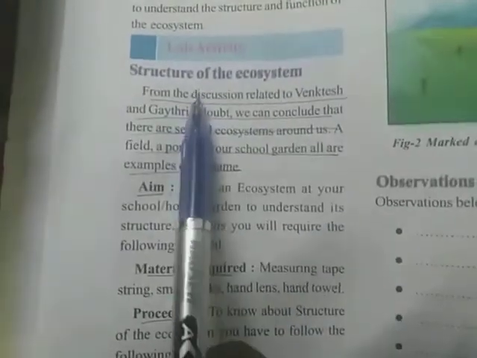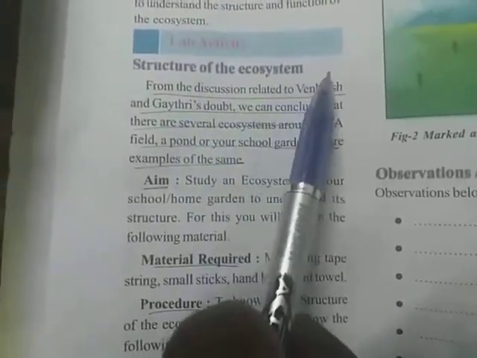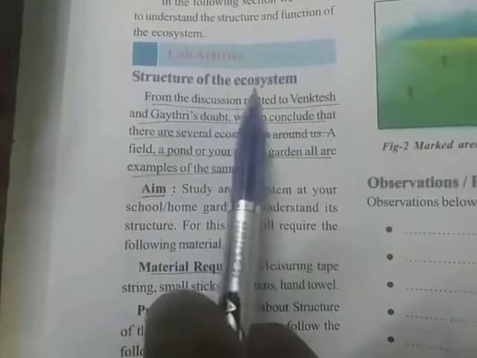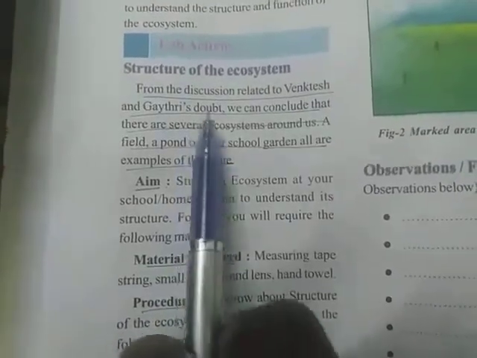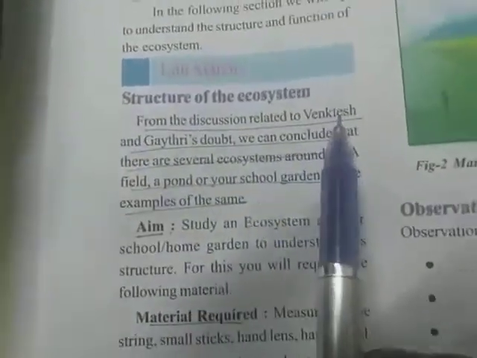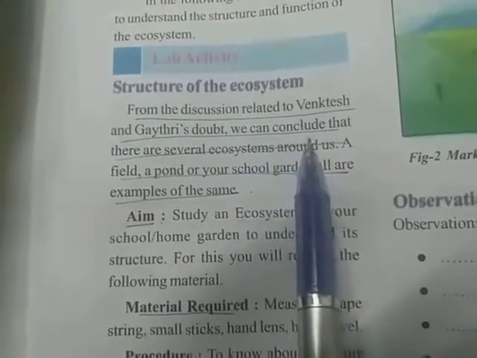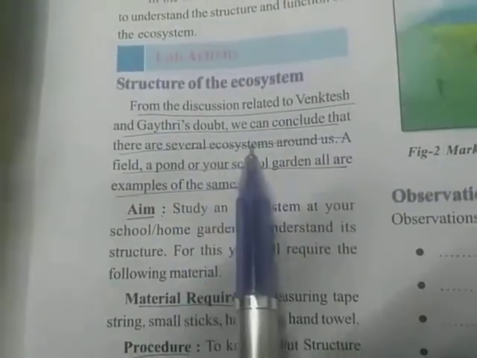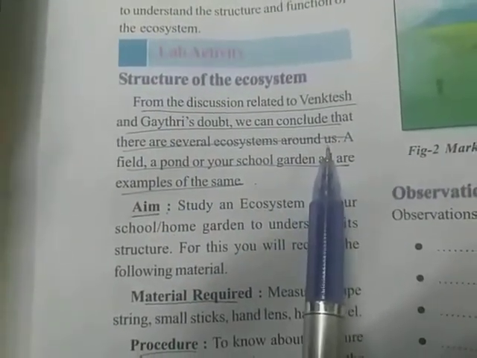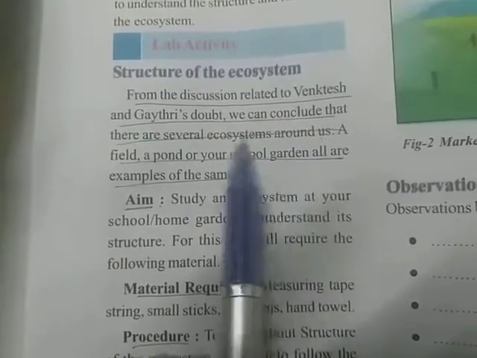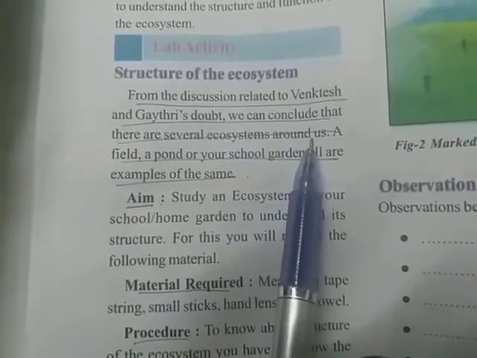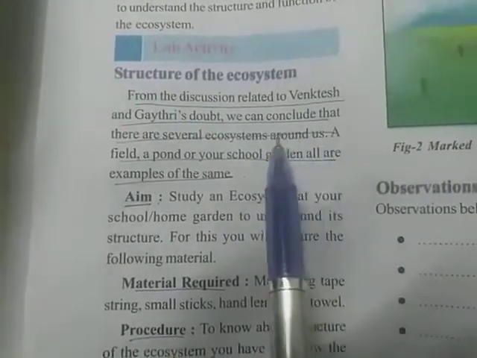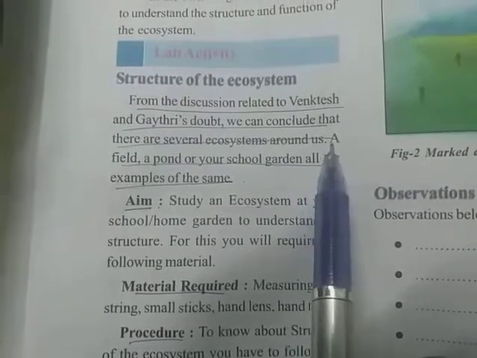Let us see, we have a lab activity, structure of the ecosystem. In order to observe the structure of an ecosystem, some materials are required and there is a procedure also. We are going to discuss. From the discussion related to Venkatesh and Gayatri's doubt, we can conclude that there are several ecosystems around us.